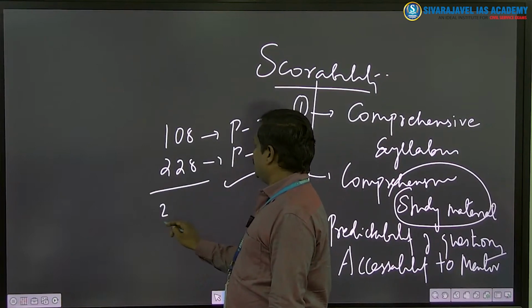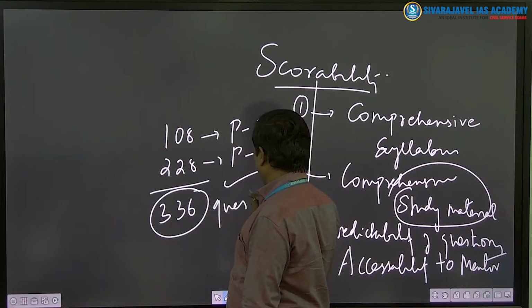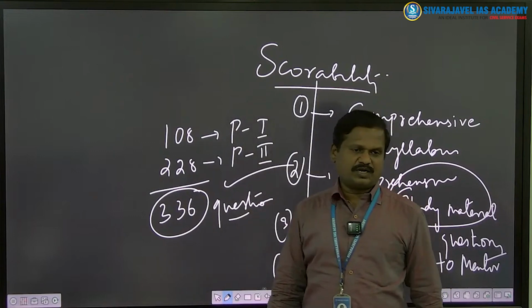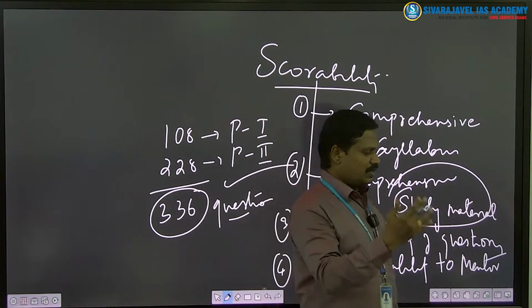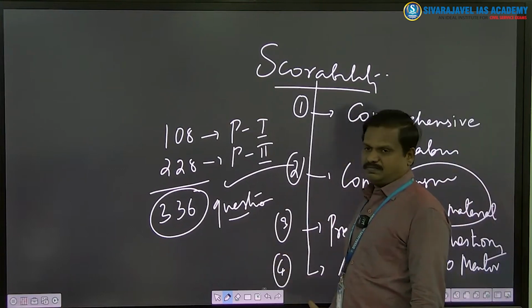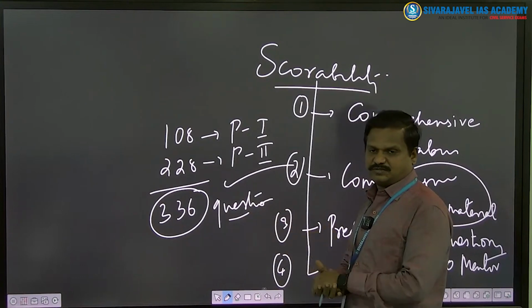So 336 questions I will be giving to them with model answers. And a student ultimately will have to just read these 300 plus model answers thoroughly, so that many questions will come just like that from these 336 questions.